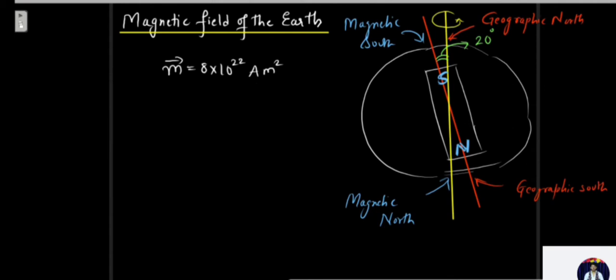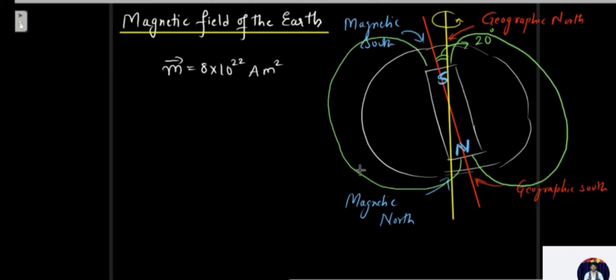So how would the magnetic field lines go? The magnetic field lines would go from north pole to south pole. So basically the magnetic field lines are going to go from north to south. But in many books, if you see the figure or the convention of direction of north and south, the north is taken on top and the south is taken down. Why is it so, that I will tell you.